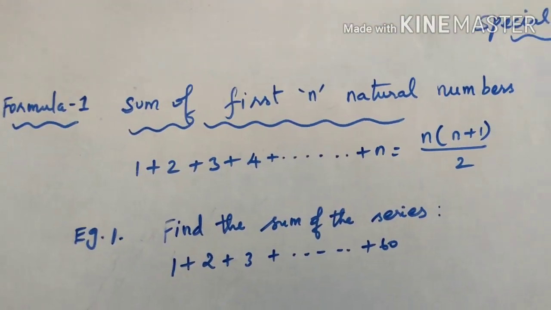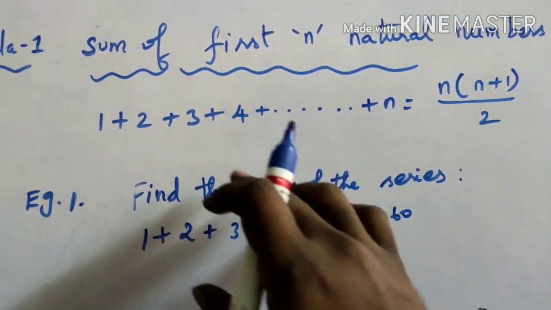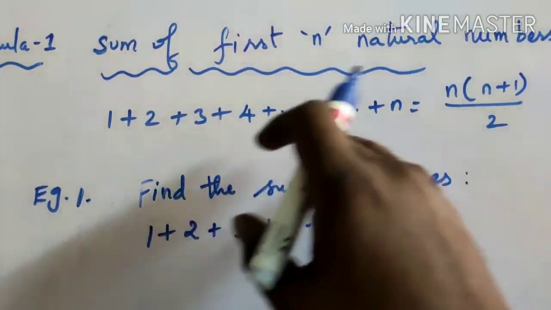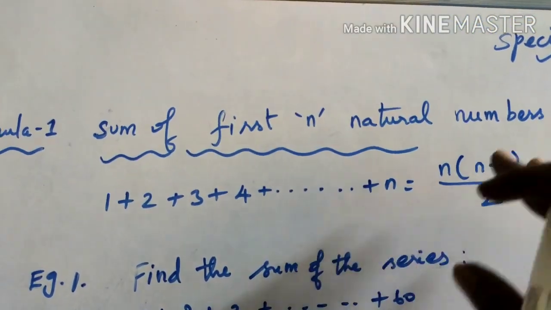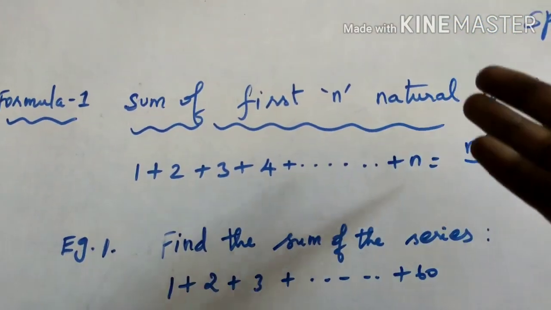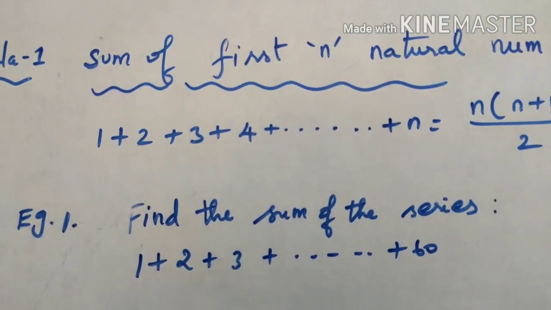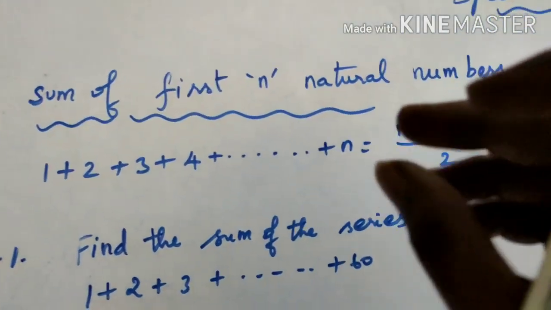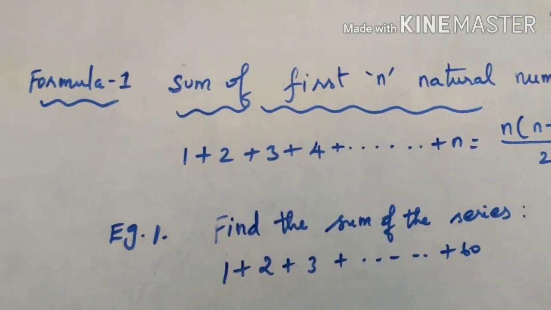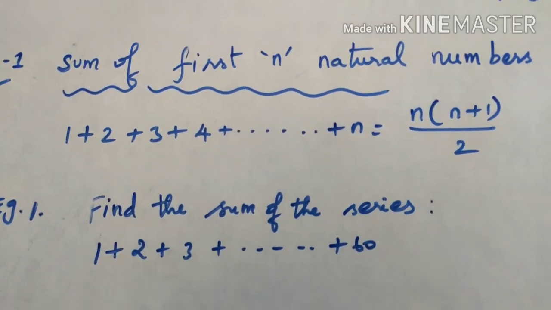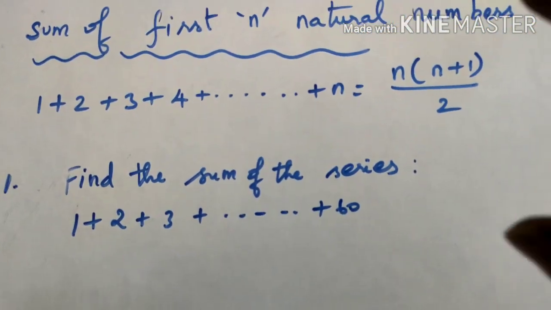Special series, they have some unique thing. The sum of the first n natural numbers, or squared numbers, or cube numbers, or odd numbers, even numbers, like that. They will have some unique thing in their series. So for that we will use some formulas. We have regular formulas for all the series. All these series have different formulas.